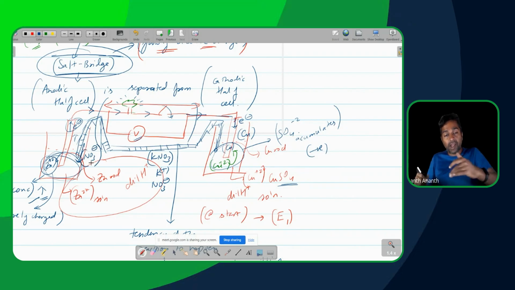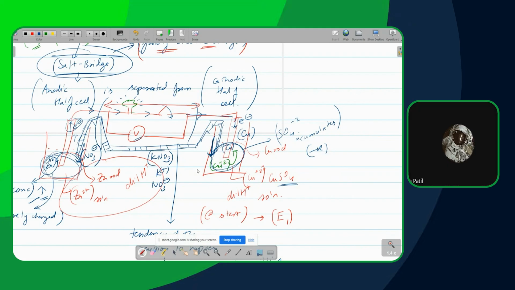As and when extra zinc 2 plus goes in, for every single extra zinc 2 plus, we will end up having 2 NO3 minus ions going in and balancing it out, neutralizing that solution immediately. In a similar way, when sulfate ion starts getting accumulated on this side, what will go inside over here? K plus. Good.